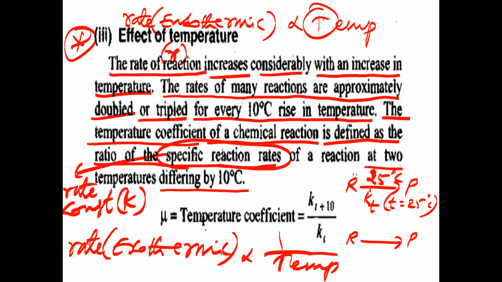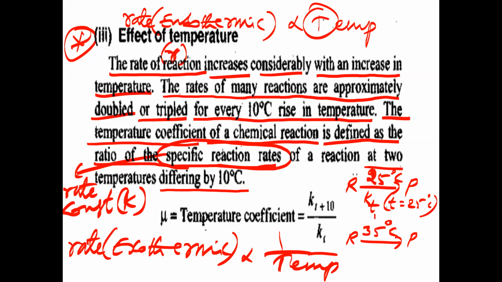If you raise the temperature by 10 degrees, initially we have taken 25 degrees, what should be the temperature here? 35. Very good. So we have to take 35 degrees Celsius.